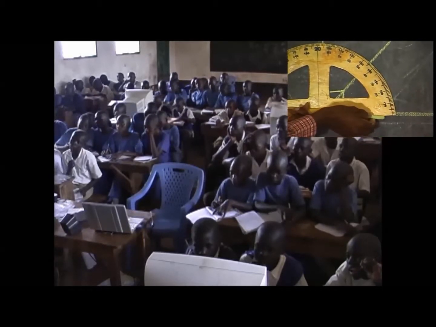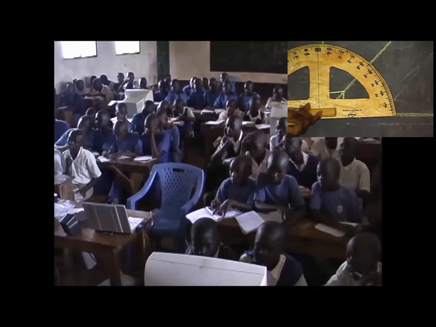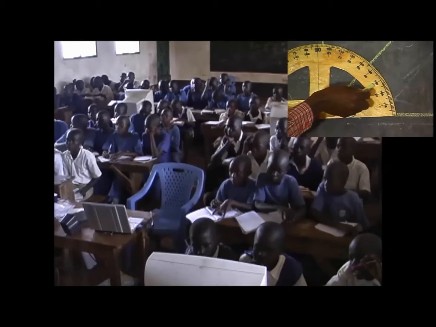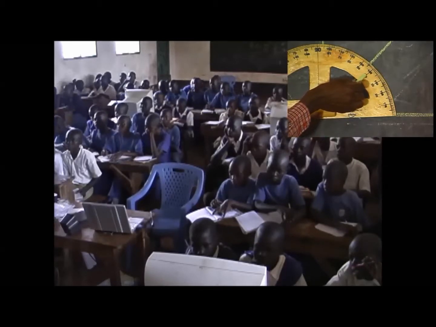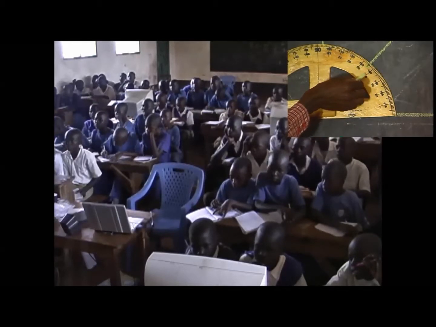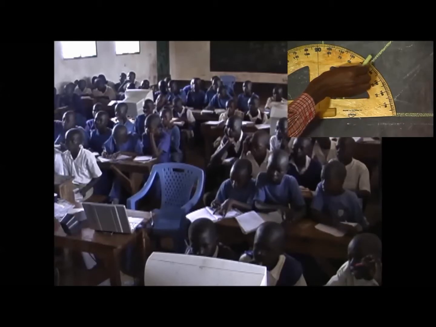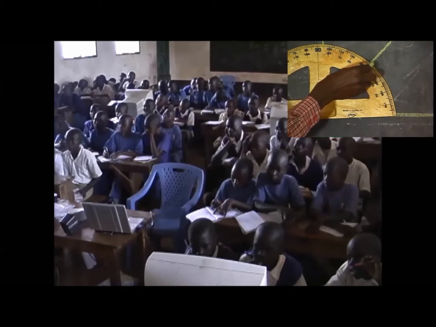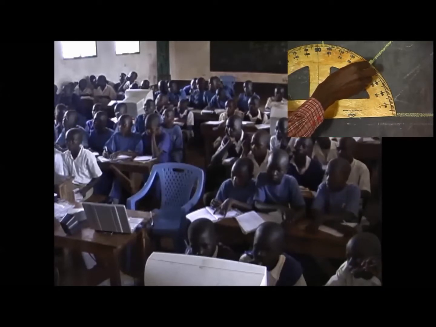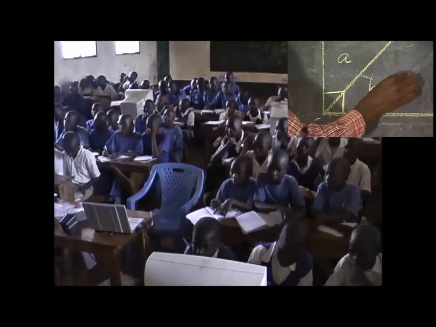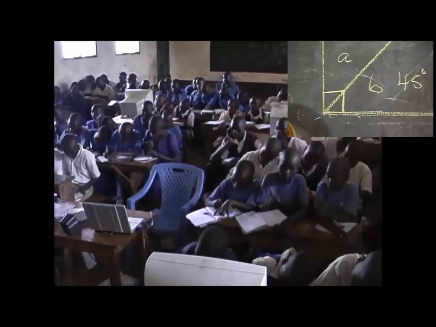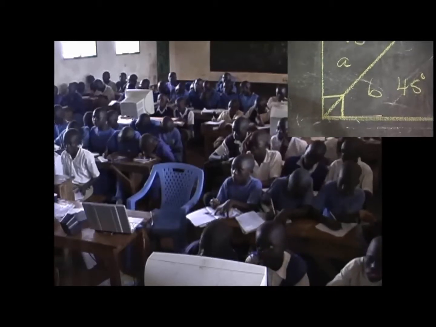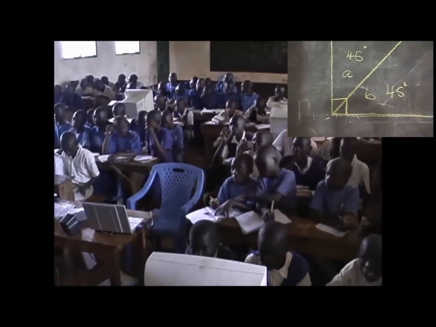Remember I said that the scale is marked at intervals of 10. So from 0, we go to 10 degrees, 20, 30, 40 degrees. Then the line passes between 40 and 50, so we count 40, then 41, 42, 43, 44, 45. So I can see that the size of the angle marked A and the angle marked B are the same, since each of them is 45 degrees.